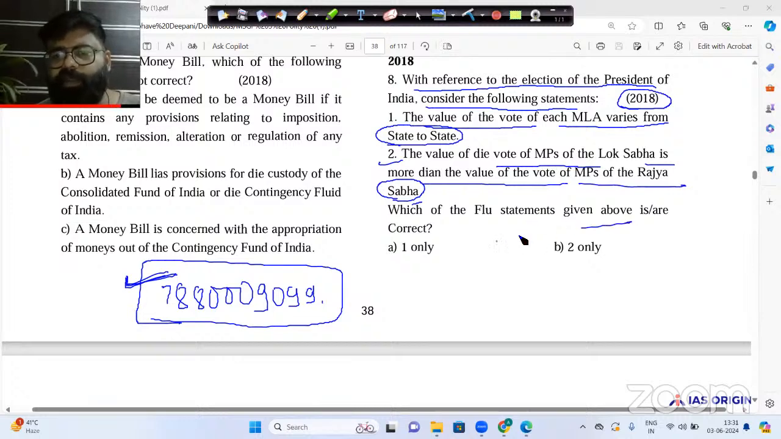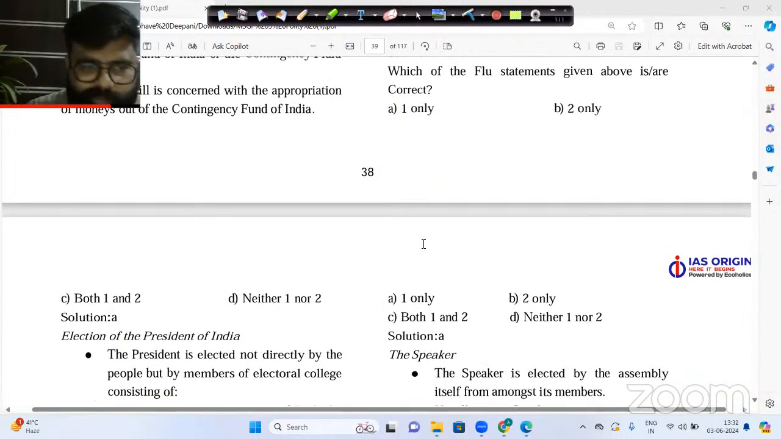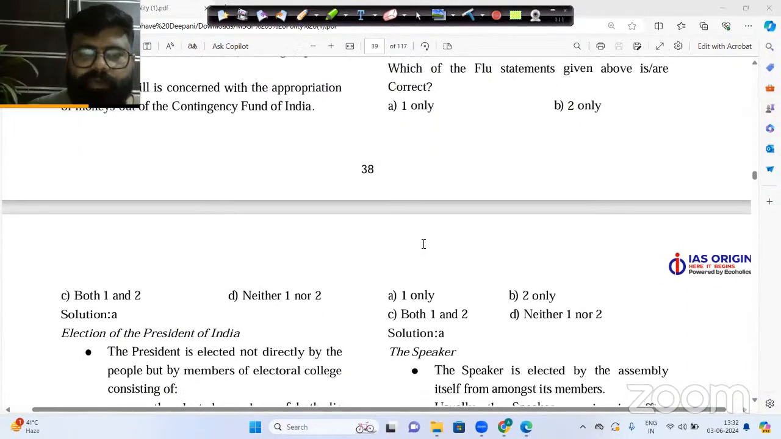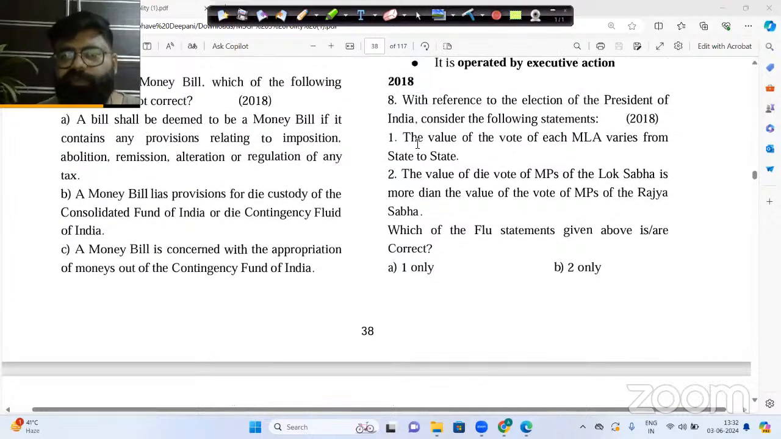Now you have to see which statement is correct. Statement number one is correct, or only two is correct, or both one and two, or neither statement is correct. Here you see that only statement number one is correct. What is statement number one? The vote value scenario related to the MLA. Obviously, the vote value of the MLA will be very, very different.